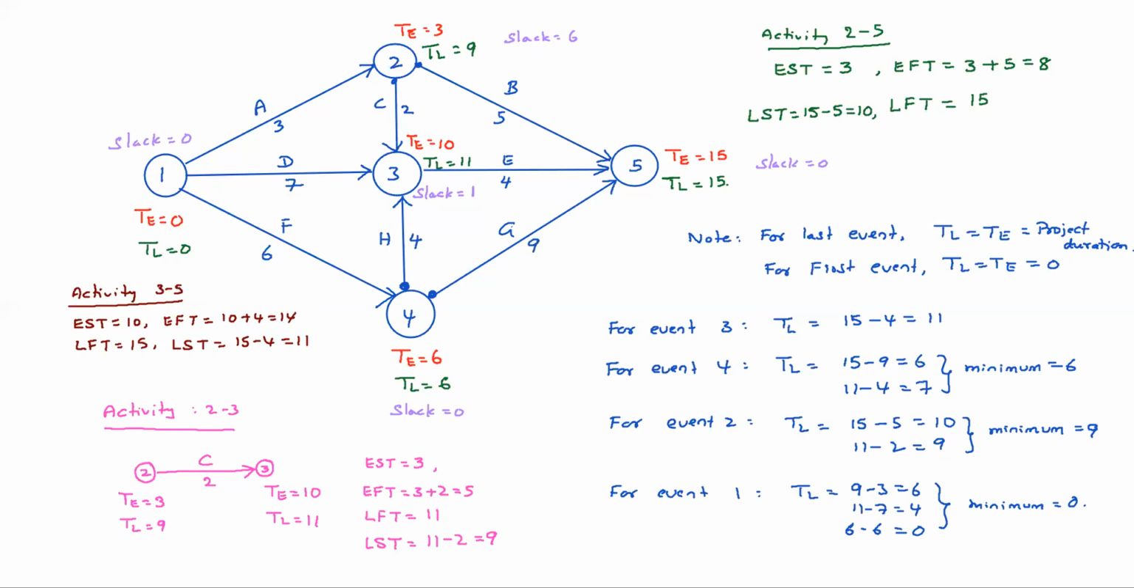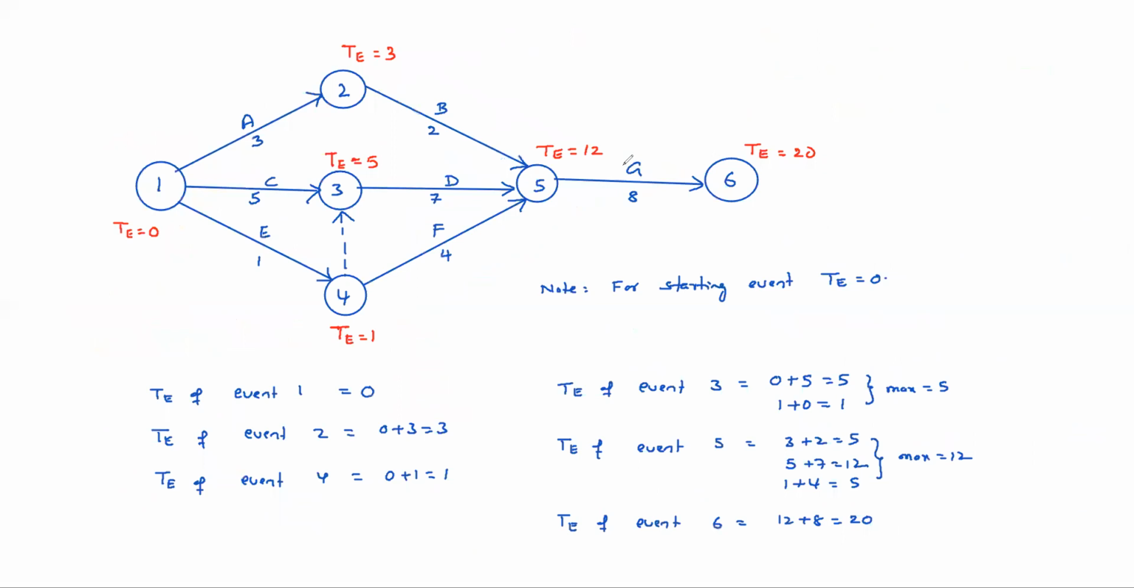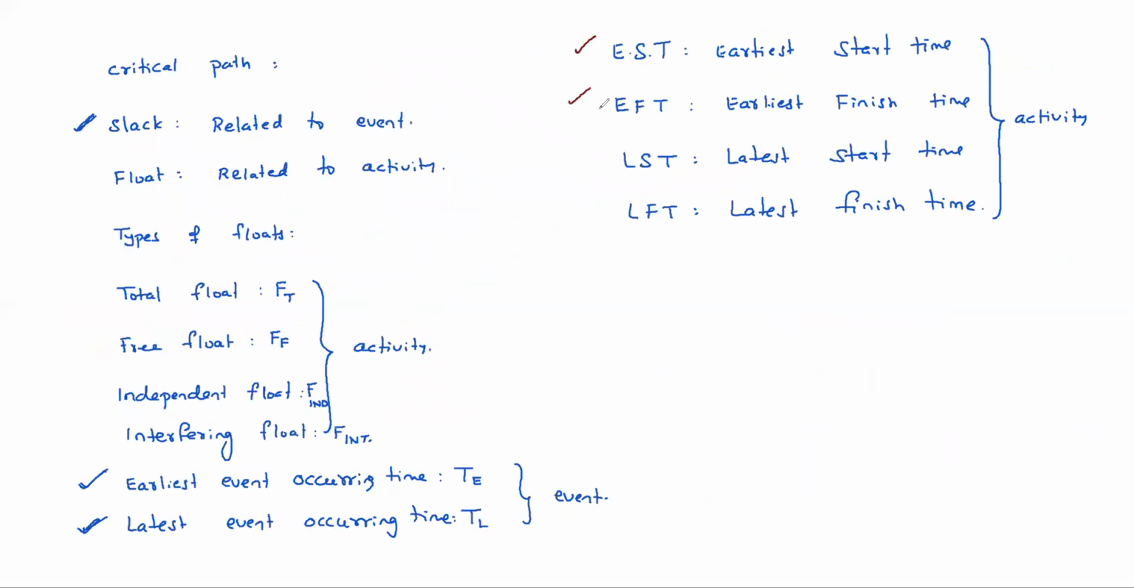Okay. After this, floats are important. We understood EST, EFT, LST, LFT, right? Then we need to discuss these floats, these four things. What is meant by total float? What is meant by free float? What is meant by independent float? What is meant by interfering float?